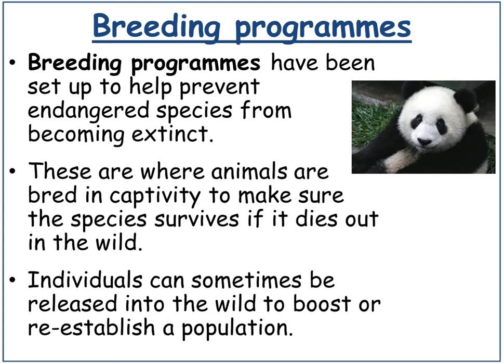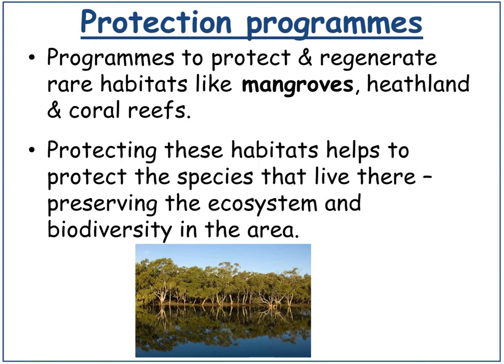These are where animals are bred in captivity to make sure the species survives if it dies out in the wild. Individuals can sometimes be released into the wild to boost or re-establish a population. Programs to protect and regenerate rare habitats like mangroves, heathland and coral reefs. Protecting these habitats helps to protect the species that live there, preserving the ecosystem and biodiversity in that area.